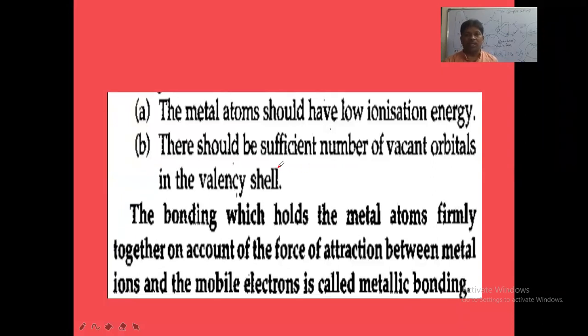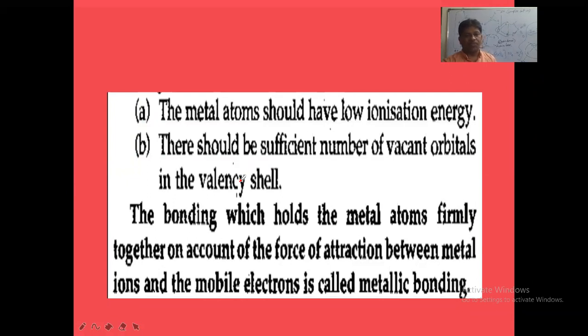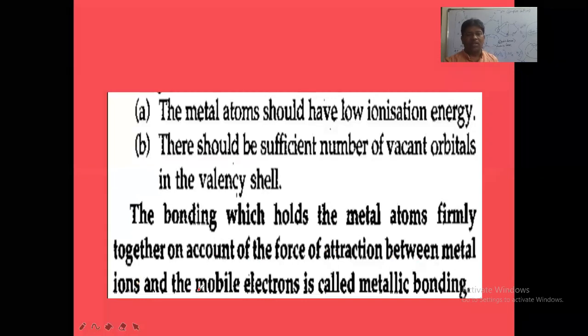In the outermost orbit of the metal, there should be a large number of empty orbitals to allow the delocalized electrons to pass through. To allow the delocalized electrons to pass through the empty orbitals, the metal should contain a sufficient number of vacant orbitals in the outermost orbit. And the bonding which binds the metal atoms firmly, means strongly, together on account of the force of attraction between metal ions, positive ions, and the mobile electrons, negative electrons, is called metallic bonding.